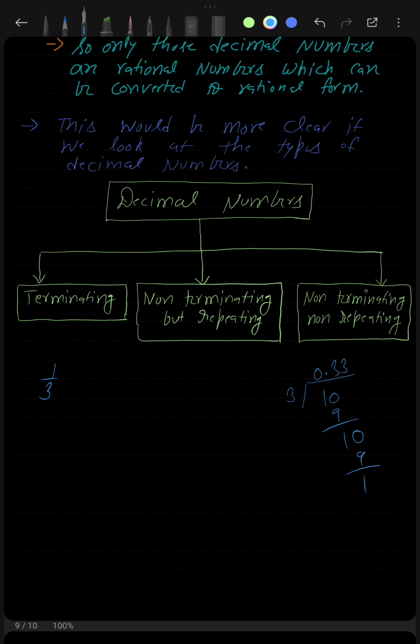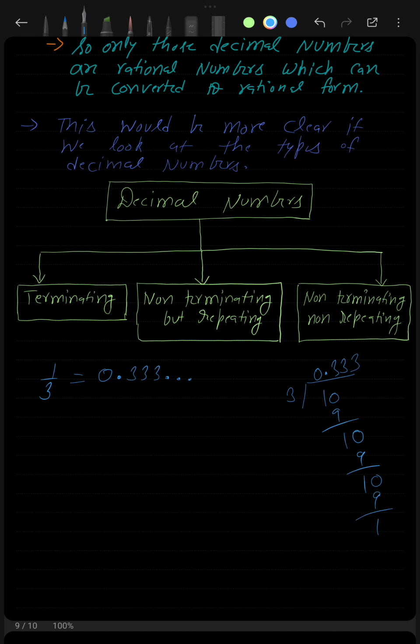So you can see that the remainder is not becoming 0. Every time the remainder is 1, you take a 0 because of the decimal in the quotient, and then you divide and again you get remainder 1. This keeps on repeating, and no matter how many times you divide, this will keep on happening. You will never get remainder 0. If you observe the quotient, you will find that 3 is repeated every time you divide. So I can write it like this: 1 by 3 is equal to 0.333 and so on.